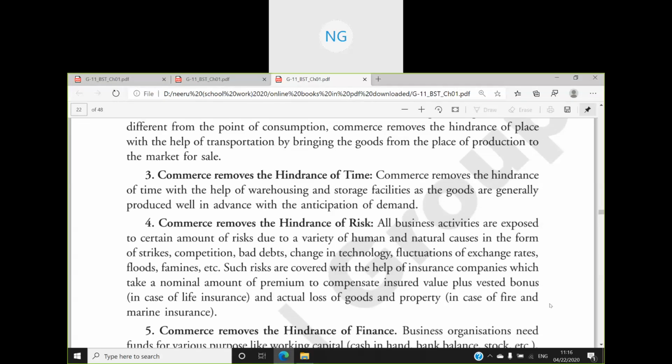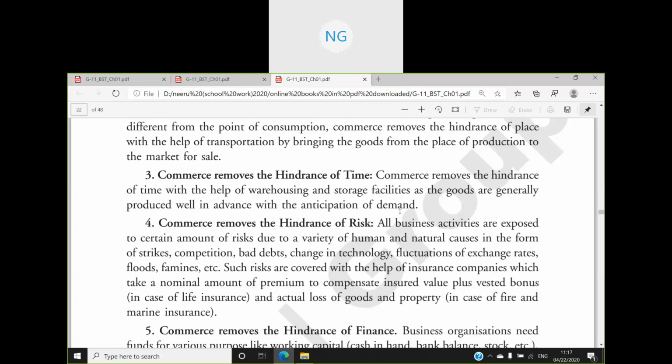How does it remove the hindrance of time? By storage and warehousing activities. Like we have seasons. Some of the things are used in summer and some of the things are used in winter season. But till the time they are not getting used, we store them somewhere so that they don't get destroyed, they don't get spoiled. How are we doing this? With the help of storage and warehousing, we keep them in warehouses. We store them in proper conditions so that they can be used in future. So commerce removes the hindrance of time with the help of warehousing and storage facilities.